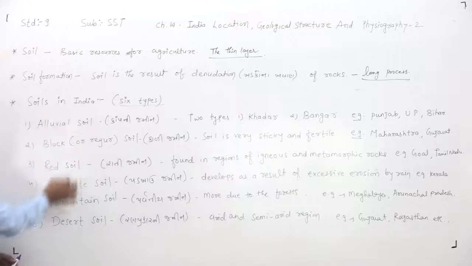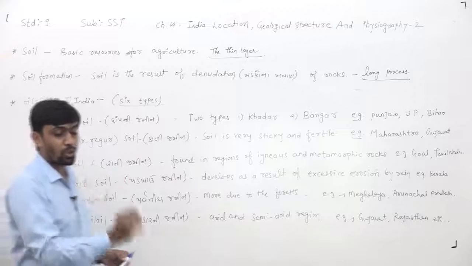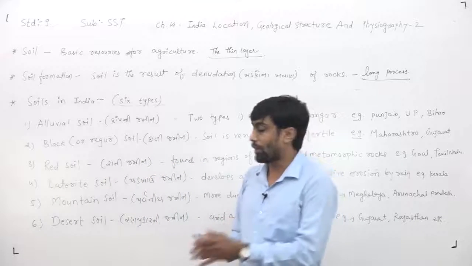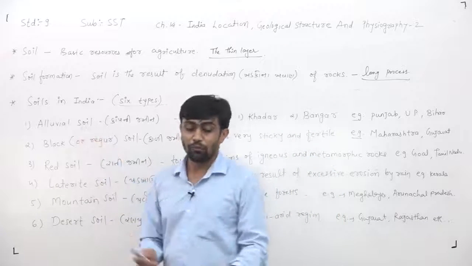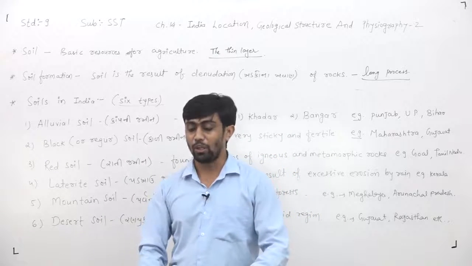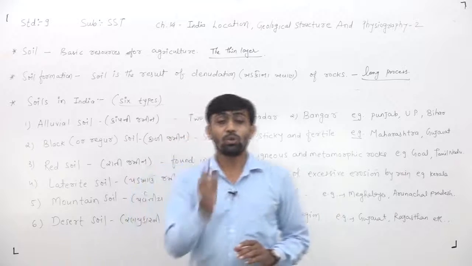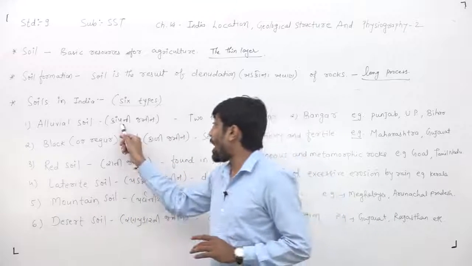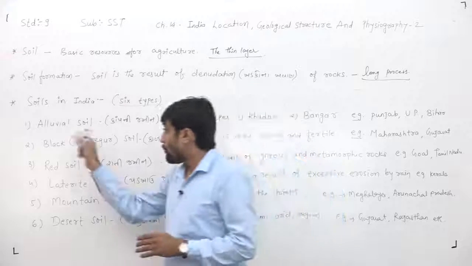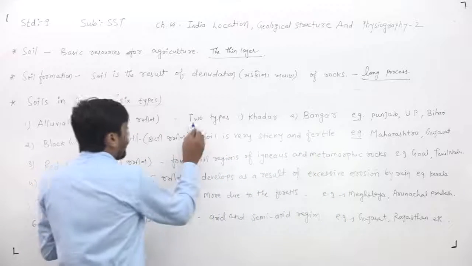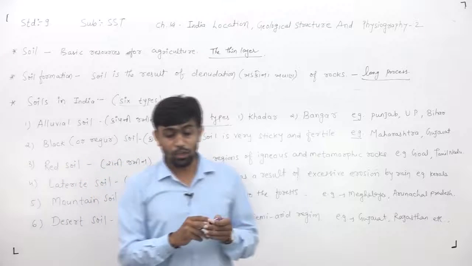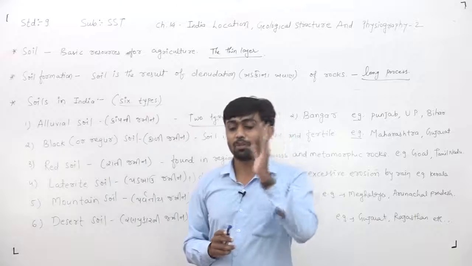Now we have to study these 6 types of soil in detail. Dear children, first of all we will learn about alluvial soil. Alluvial soil is also called Kampni Jamin in Gujarati. Now dear children, alluvial soil is further divided into 2 types.